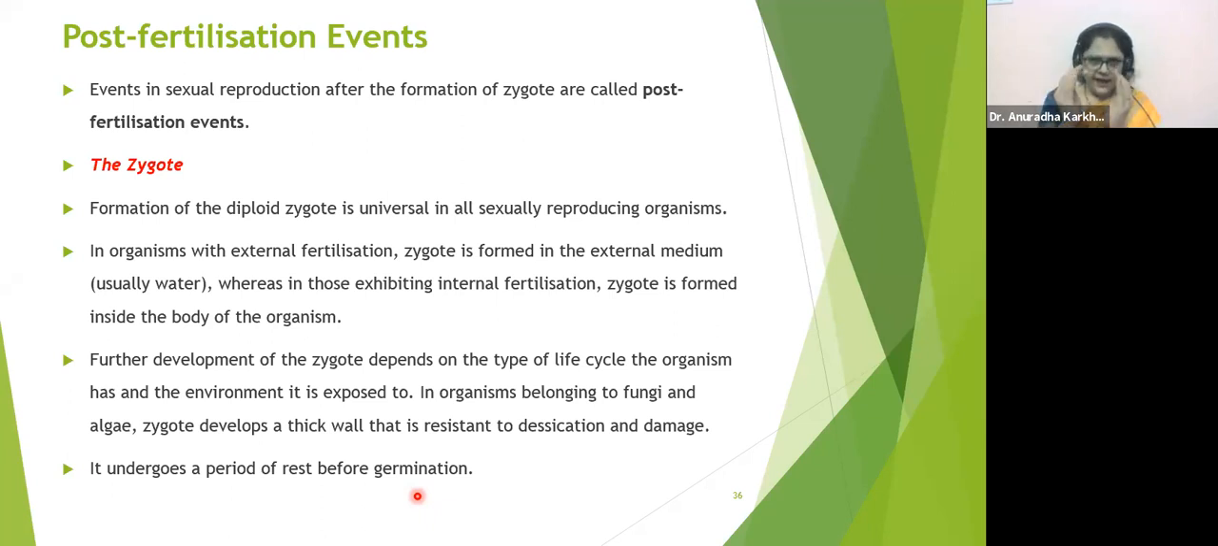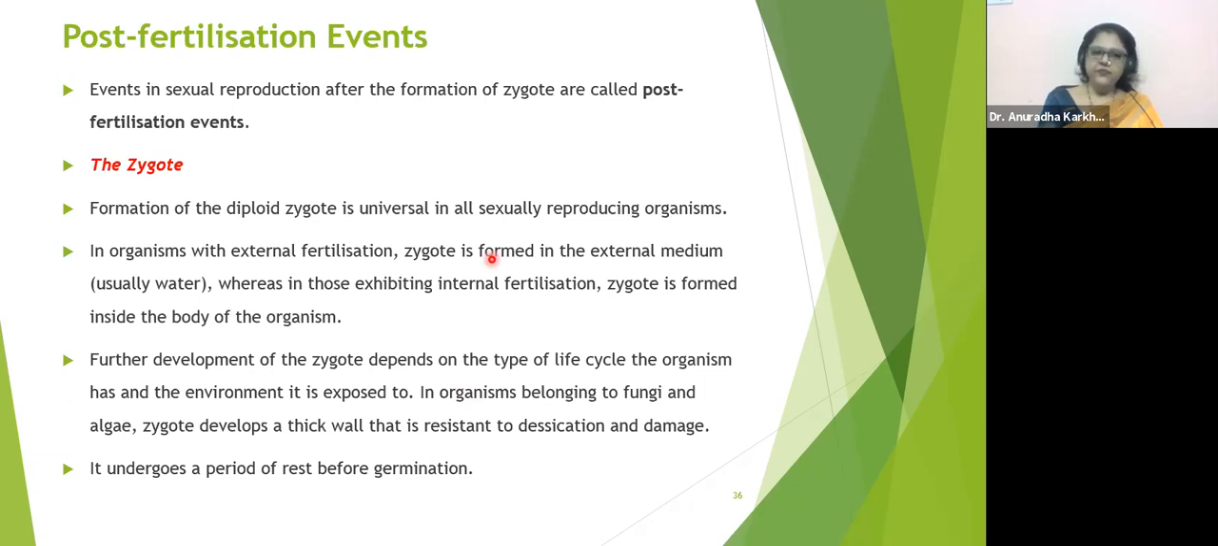So as soon as the zygote is formed, the zygote will undergo meiosis. Once the zygote undergoes meiosis, it will form four haploid cells which will grow as new individuals. So this is called zygotic meiosis, where the zygote undergoes meiosis. While in our case, it is gametic meiosis. Meiosis takes place in the formation of gametes. In fungi also, yes, it is zygotic meiosis. Perfectly right. Even in fungi, it is zygotic meiosis.